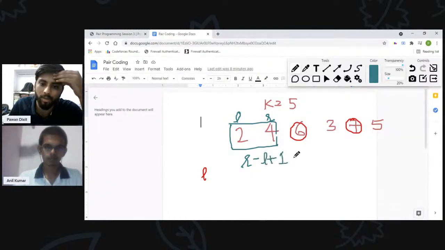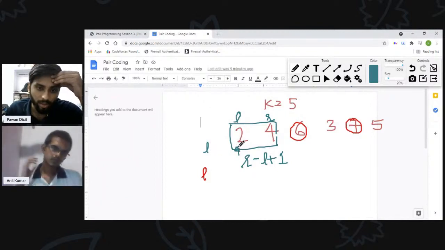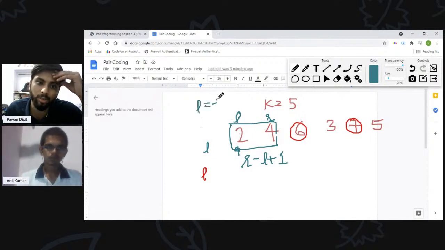So what I can do is I can start traversing from the beginning. I will see if it is greater than k, then I will reinitialize my L value. I will initialize my L is equal to -1 and I think we can do it simpler.